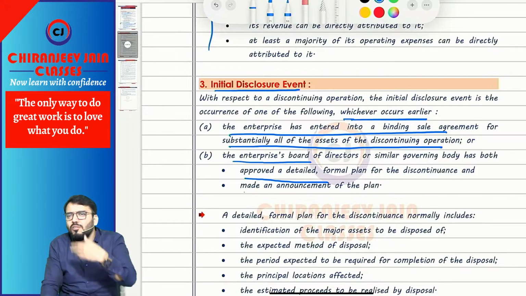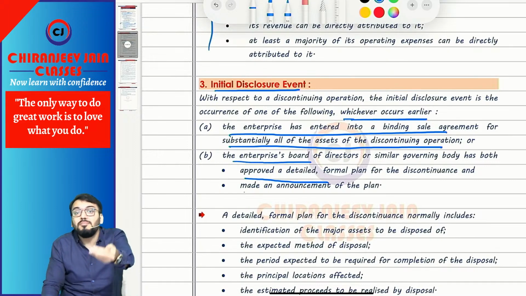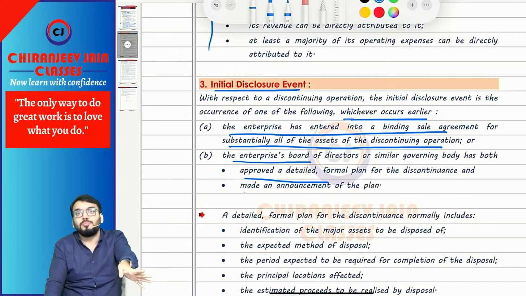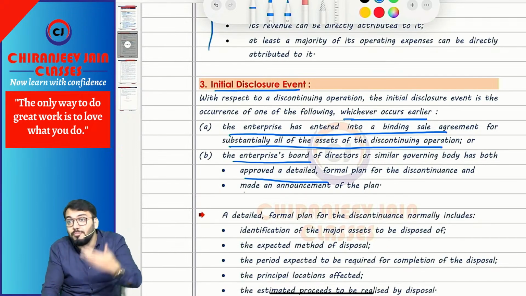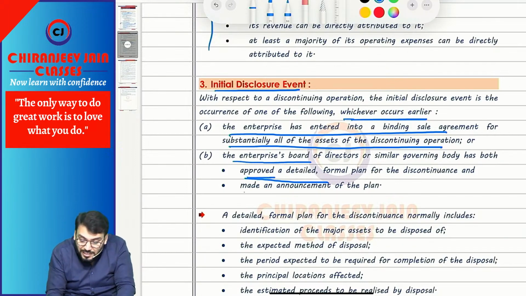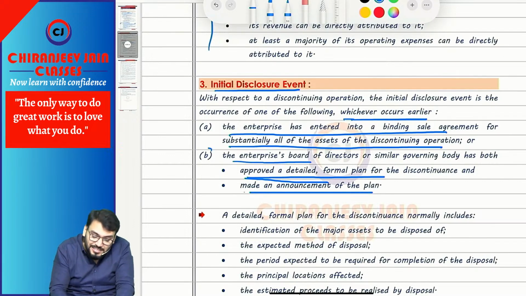Once we announce the plan, it means we are committed to it. Otherwise we will never make an announcement. Once I announce any batch, it means I am committed to that batch. So once we are announcing, we are committed to take that batch. Understood what I am saying? So approving the detailed formal plan of discontinuation and making an announcement of such plan will be the second event.